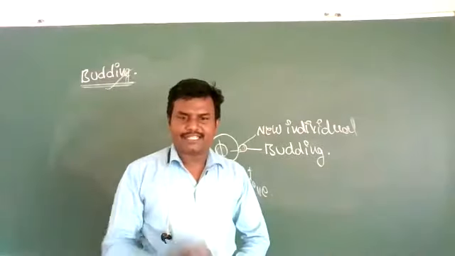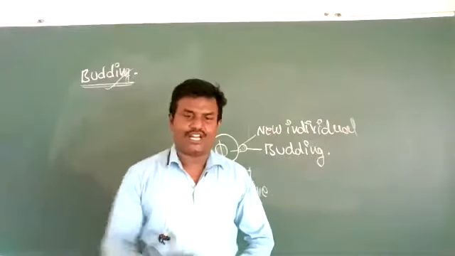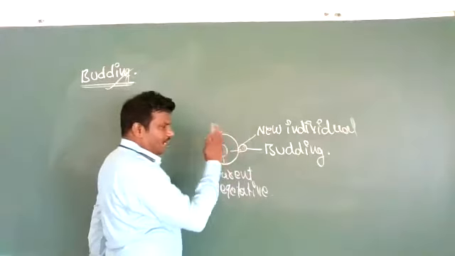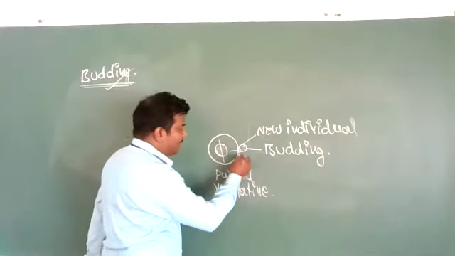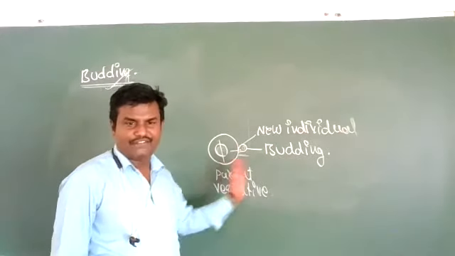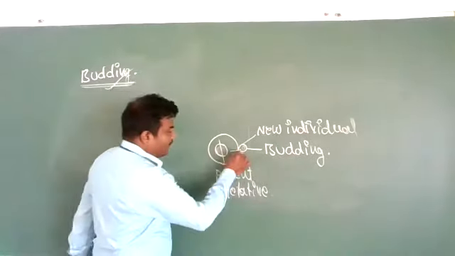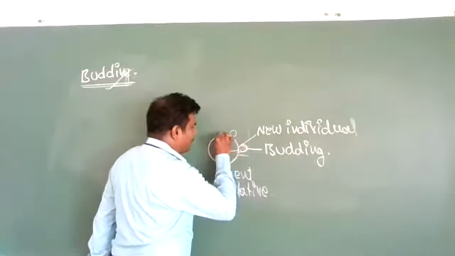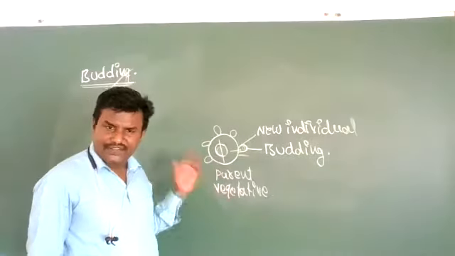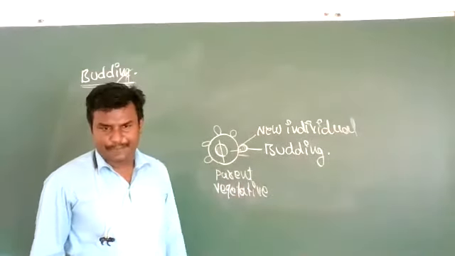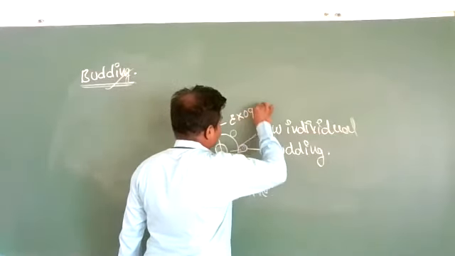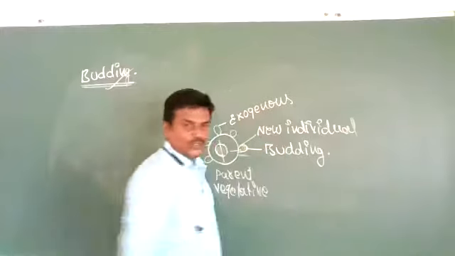Budding is very common in some organisms, unicellular organisms. Okay, see here, in most of the unicellular organisms, the bud is formed on the outer surface of the parental body. So it may be formed here, here, or here, on the outer surface of the parent. The bud is formed on the external surface of the parent. Those buds are called exogenous buds.